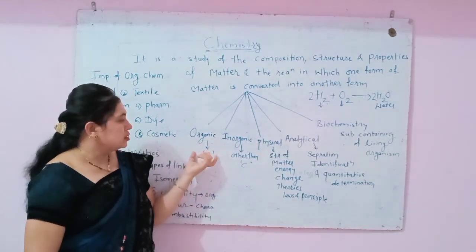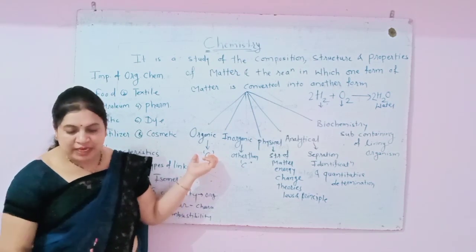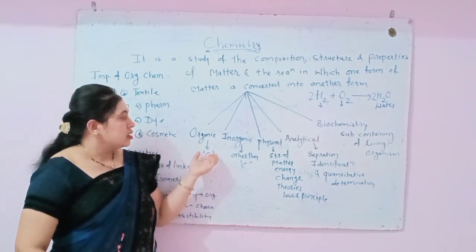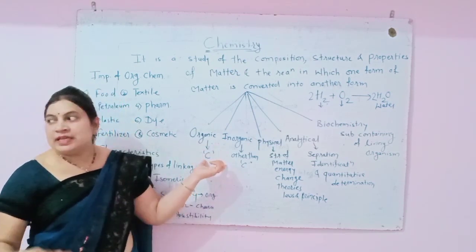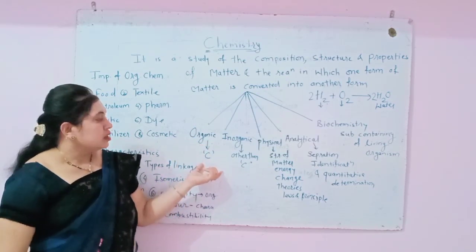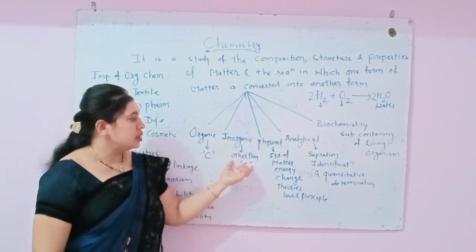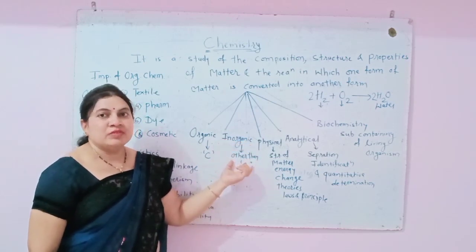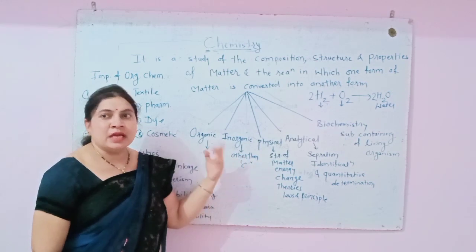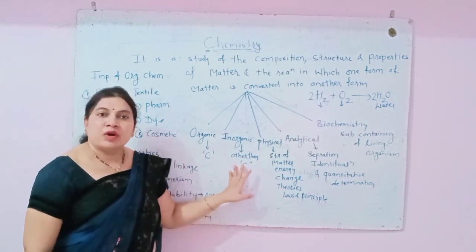So students, what is organic chemistry? The chemistry in which we study carbon and carbon compounds is called organic chemistry. Another one is inorganic chemistry. The chemistry in which we study compounds other than carbon compounds is called inorganic chemistry.